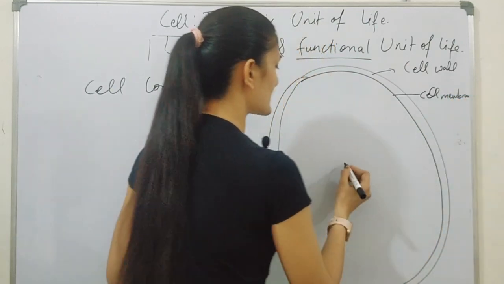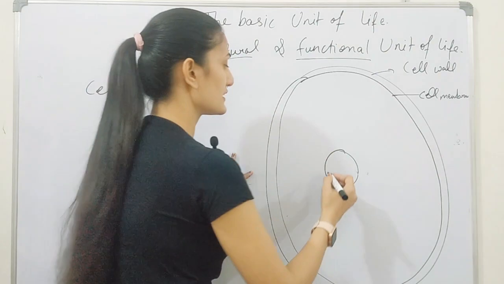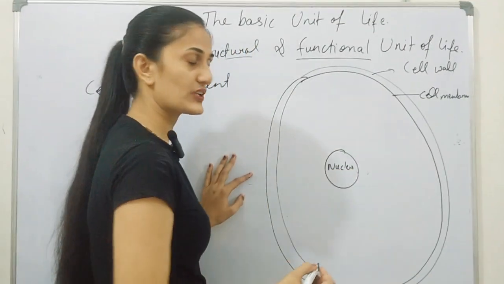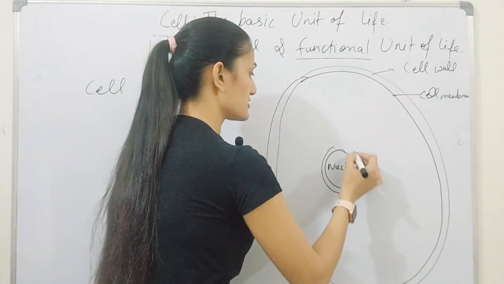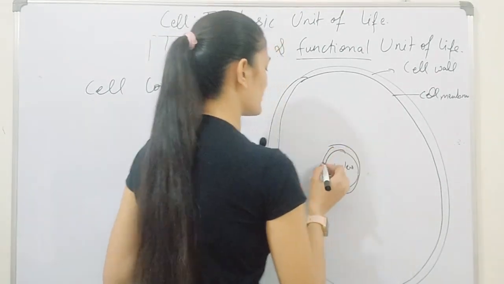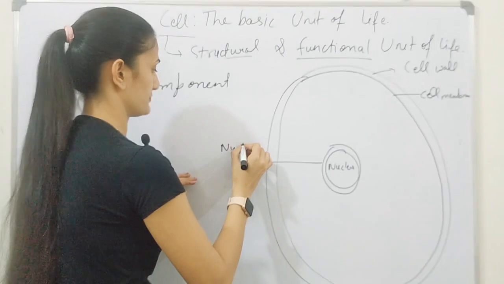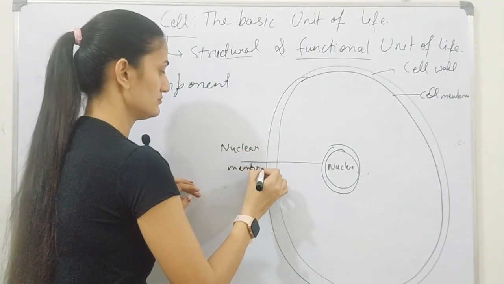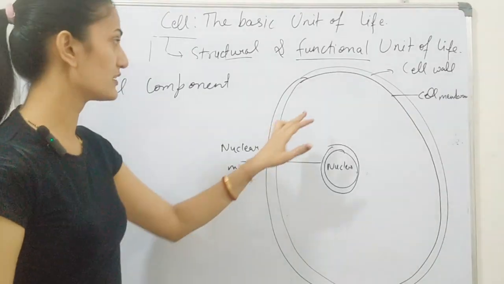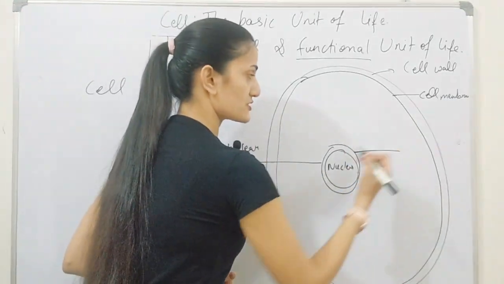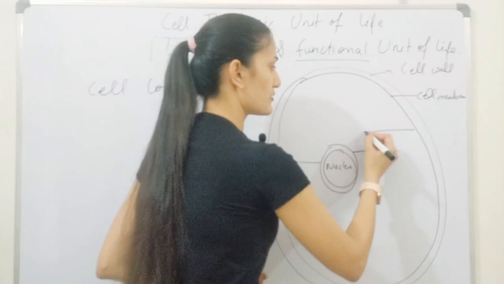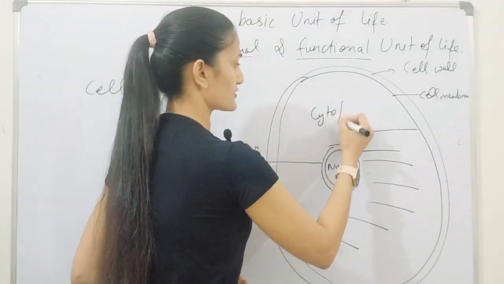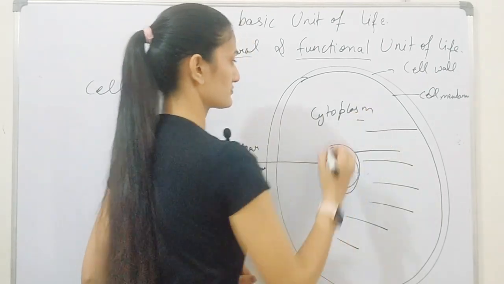And in the centermost area there is the nucleus. Outside the nucleus there is a membrane, which is called the nuclear membrane. And the area between the nuclear membrane and the cell membrane is known as the cytoplasm.